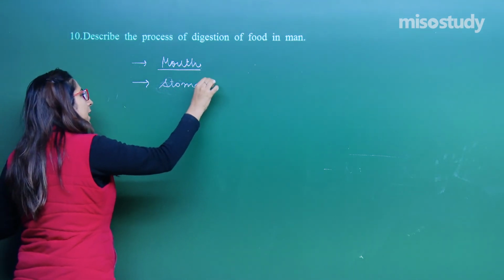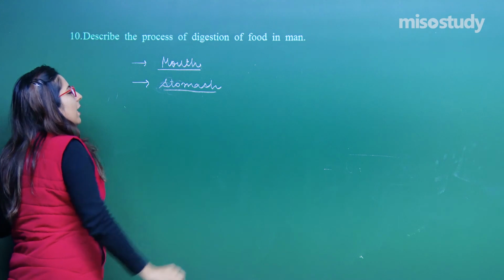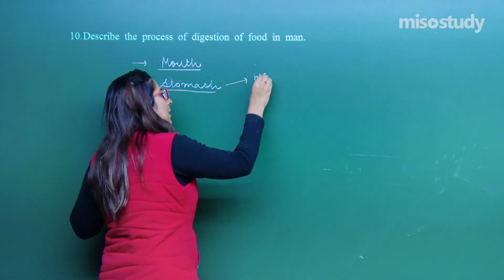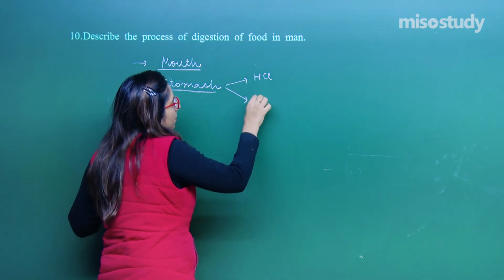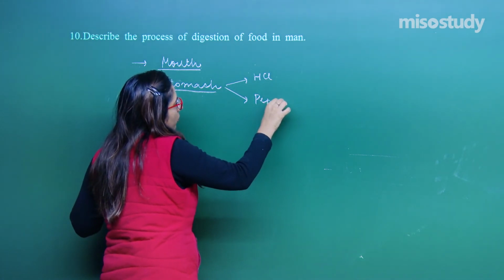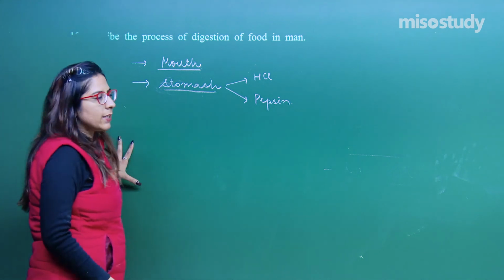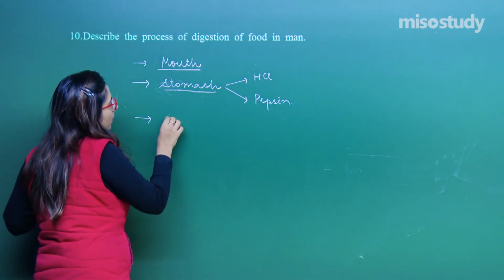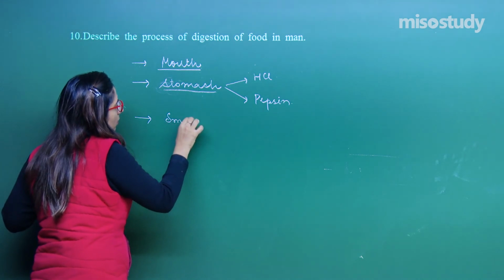After that you have to write stomach. In the stomach, the gastric glands secrete HCl and also pepsin, which helps in the digestion of protein.